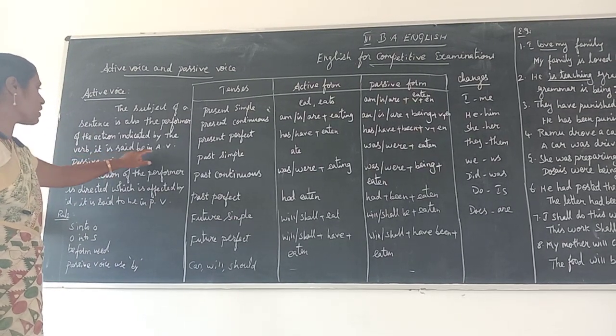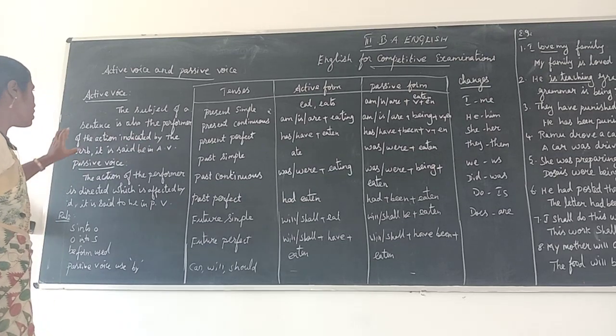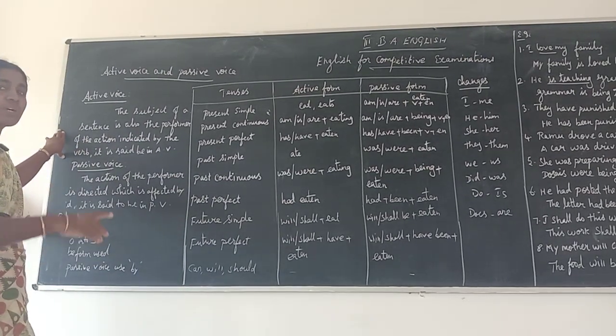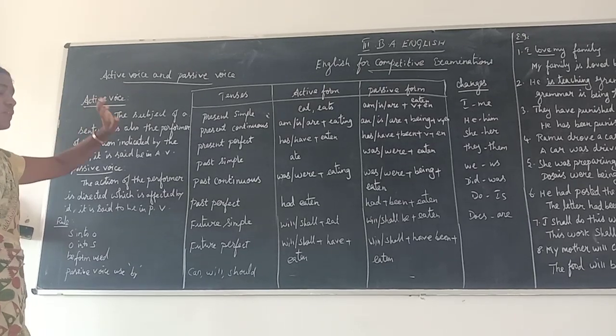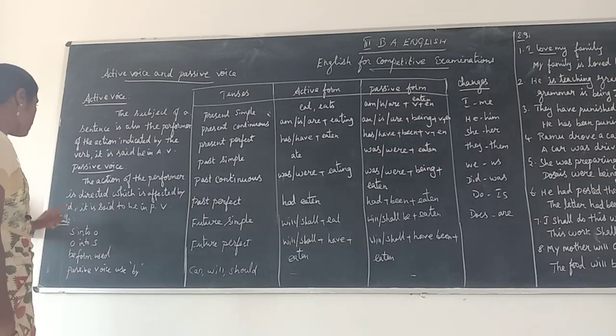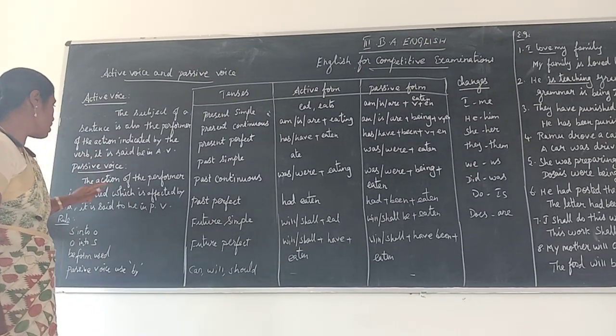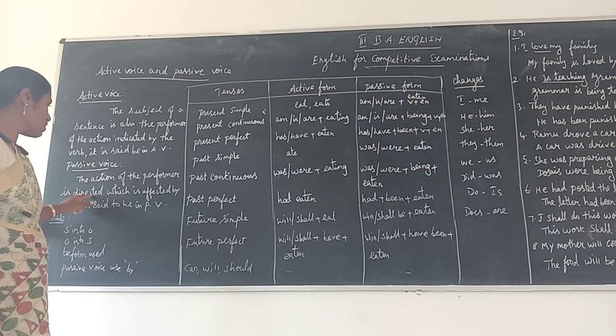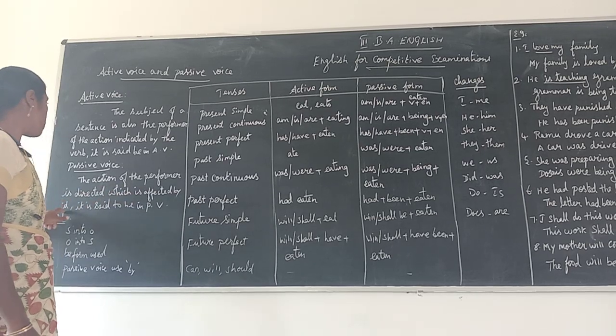It is said by an active voice. In active voice, there is some action between subject and verb. Without action, this active voice is not active. Next one, passive voice. The action of the performer is directed, which is affected by.